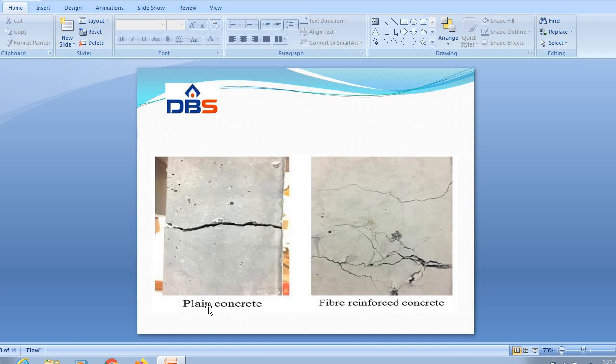In this diagram we can observe the cracks obtained in the plain concrete and fiber reinforced concrete. Whatever fiber we are using, it will increase the strength of the particular structure. So the cracks are also very much less compared to plain concrete.